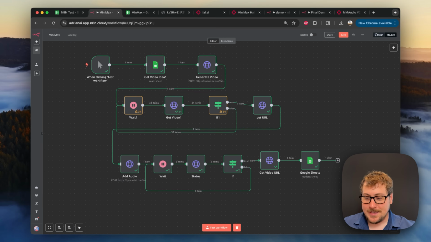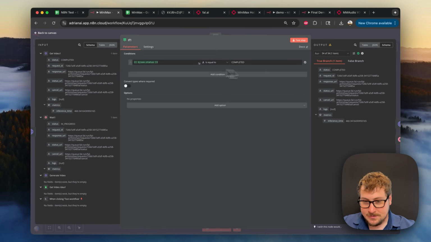Okay, so I had to cut to the end because of how long it was, and this is a perfect explanation of why these loops are so important. If I didn't have this loop and I put like 5 or 6 minutes, which is generally how long it takes to create the video, it would have completely crashed because there was some large queue on FAL and it was taking a really long time. As you can see, it did 34 loops of 45-second wait, so it was over 20 minutes of waiting. And then finally, the status turned into completed.